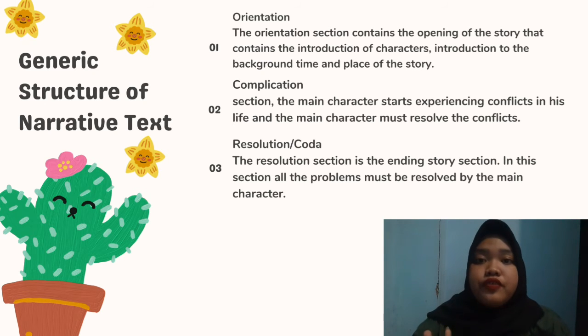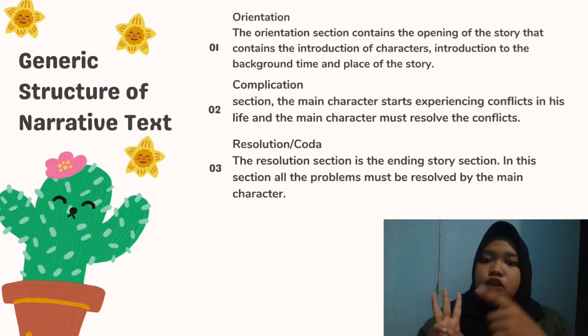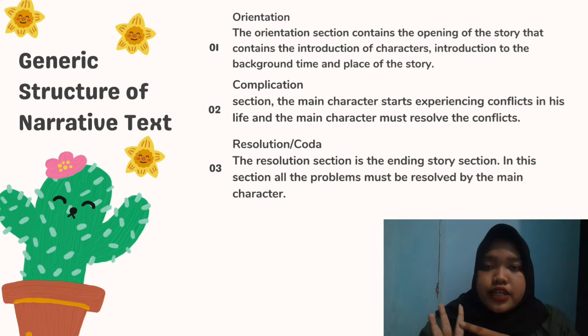Generic structure of narrative text consists of 3 parts. First is orientation, second complication, and the third is resolution or coda. The orientation section is the opening of the story that contains the introduction of the characters, and the background of the time and places of the story.